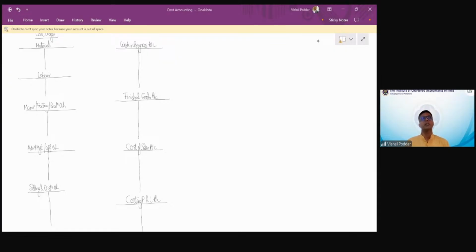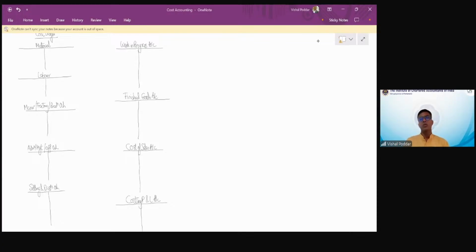Like the most common example is royalty. So since they are very limited, they appear only in some very specific scenarios. They are not present in all the scenarios. Hence, in the real world, in real costing, also direct expenses do not appear always. And since they do not appear always, even in your academic books, you will not find direct expenses in the majority of the sums. And hence, we do not prepare a separate account. But obviously, the follow-up question would be, sir, then what will we do when we actually have a direct expense? That we will see. I hope I'm clear up to this point. Right, students?